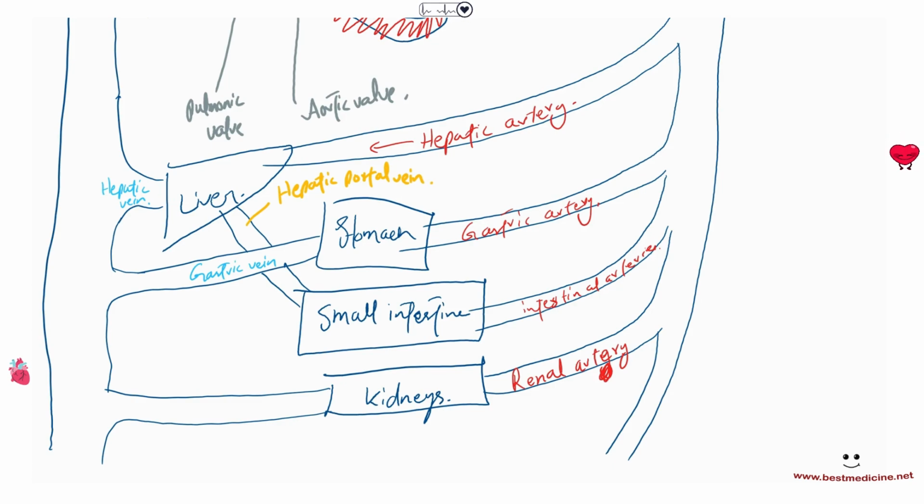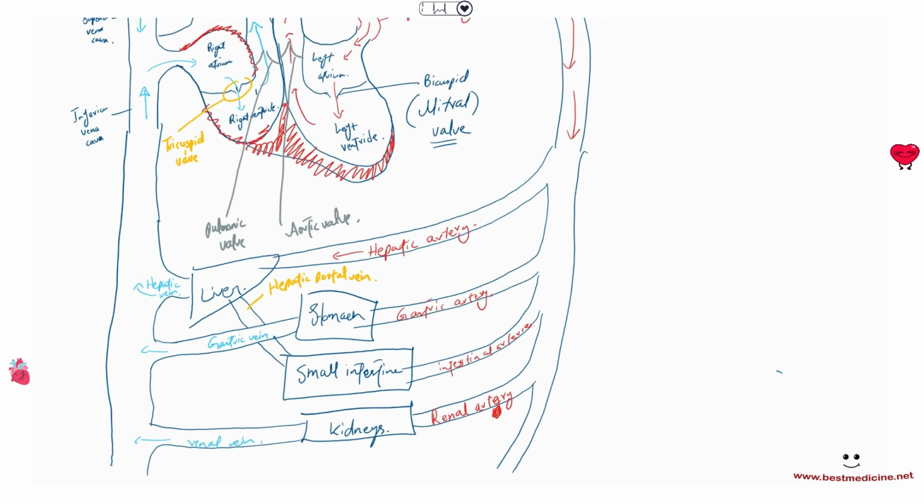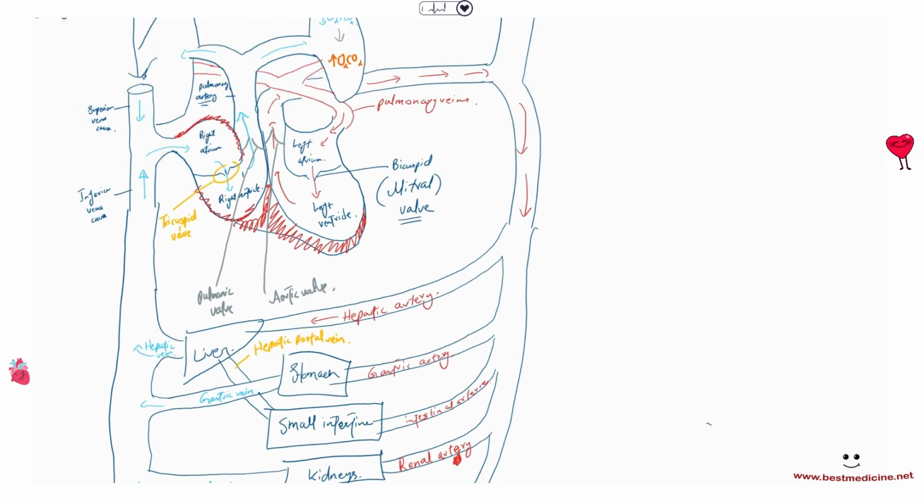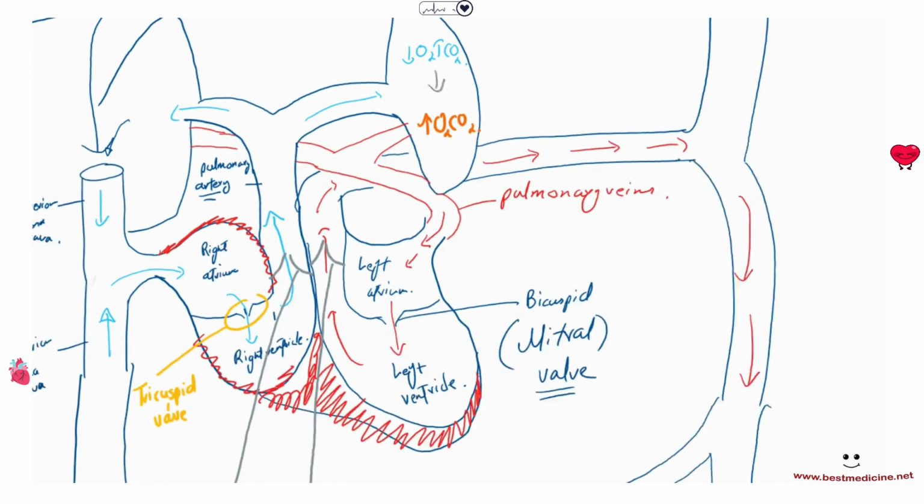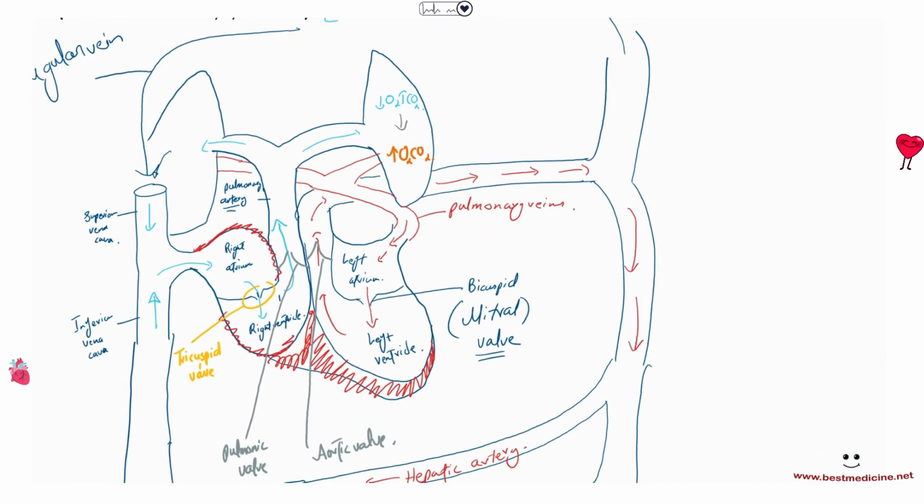And so this is going to take any of the digested food molecules. Remember, we did absorption in small intestines, like absorption of glucose and amino acids, right? So all of those are also going to go to the liver first. Then the kidneys would have the renal vein, like we just said, and so on. And so eventually these will merge with the inferior vena cava, delivering blood back into the systemic circuit, which is then carried to the heart again, repeating the cycle. Okay, so that is how the circulation system works.